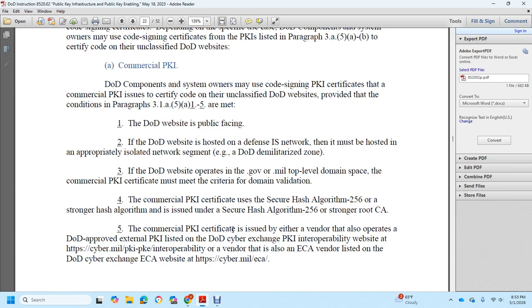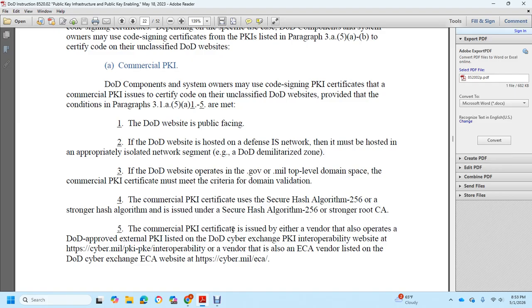The DoD website must be public facing. The DoD website must be hosted on the Defense Information Systems Network or in an appropriately isolated network, such as the DoD demilitarized zone. If the DoD website operates in the .gov or .mil top level domain space with the certificate, the public key infrastructure certificate must meet the criteria for domain validation. The commercial public key infrastructure certificate must use secure hash algorithm 256 or a stronger hash algorithm, issued by a certificate authority with secure hash algorithm 256 or stronger.